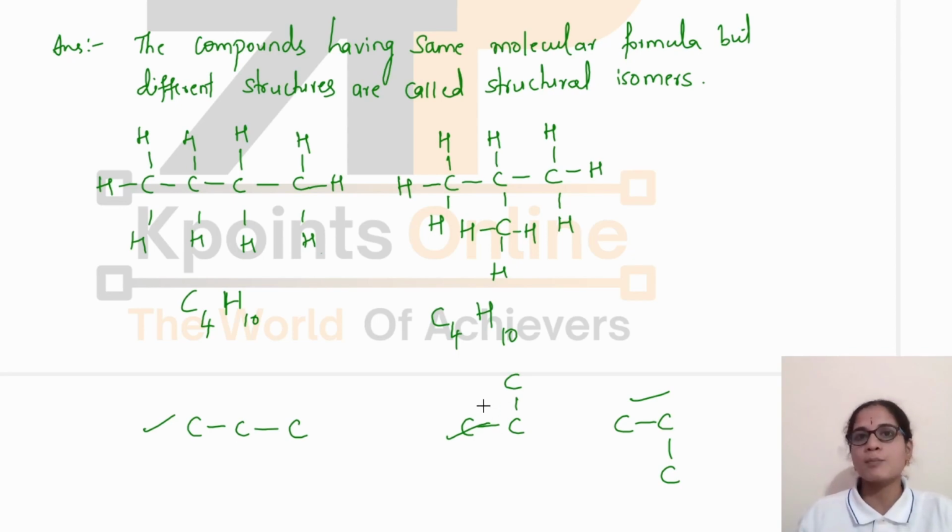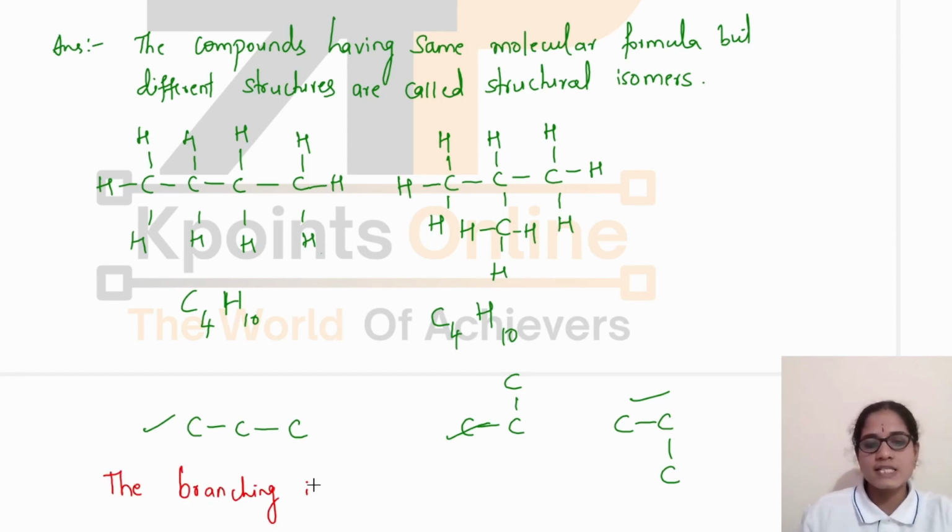For compounds to be different structurally, there must be branching so that the compound will look different. However you arrange these 3 carbon atoms, all of them are in the same straight chain. This is why isomers of propane are not possible. The reason is that branching is not possible in propane.